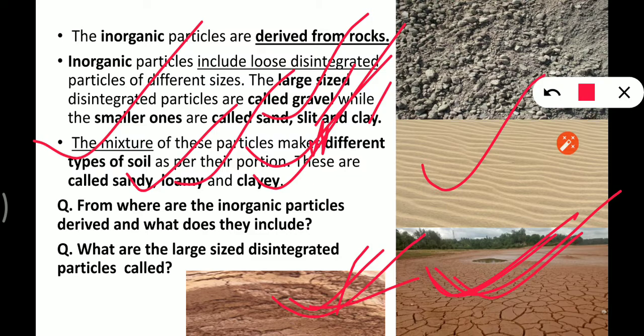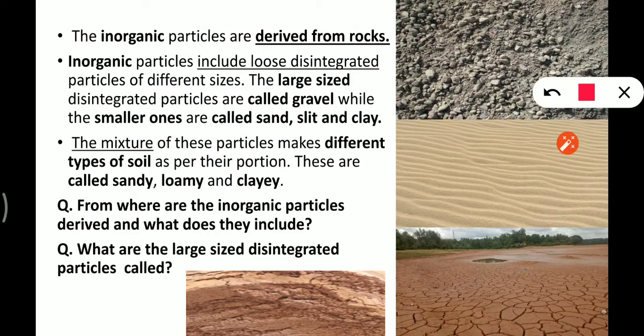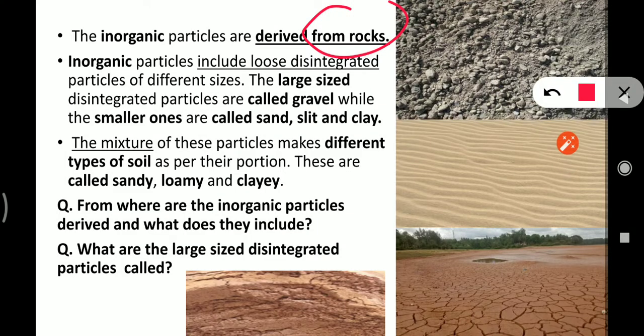From where are the organic particles derived and what does they include? So here we'll answer this question. From where are the organic particles derived? So they are derived from rocks, right?